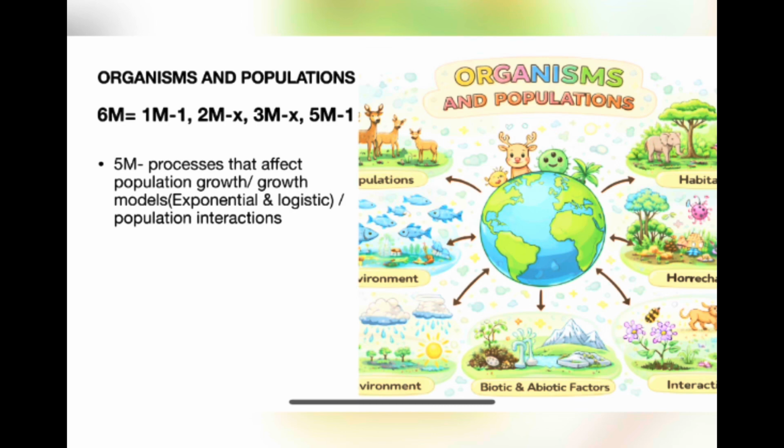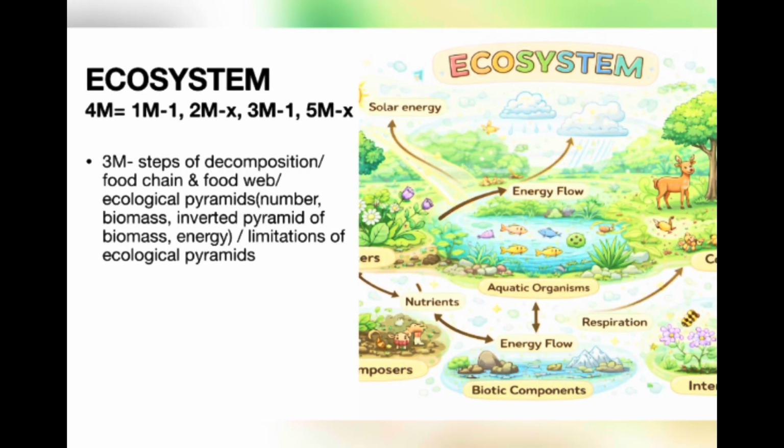For 5 marks, focus on the processes that affect the population growth, that is immigration, emigration, mortality, and natality. Growth models, exponential and logistic growth, their equation and all, and mainly focus on population interactions with examples. Ecosystem, total 4 mark: 1 1-mark, no 2 mark, 1 3-mark, no 5 mark.